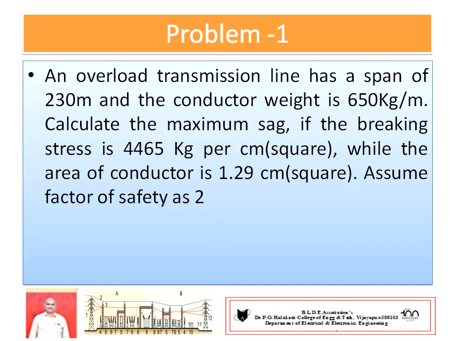Now, related to this, see one or two problems. An overhead transmission line has a span of 230 meter and a conductor weight of 650 kg per kilometer. Calculate the maximum sag, if the breaking stress is 4465 kg per centimeter square, while the area of conductor is 1.29 centimeter square. Assume the factor of safety is 2.